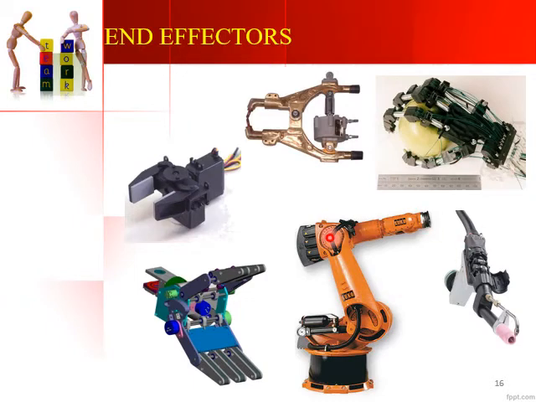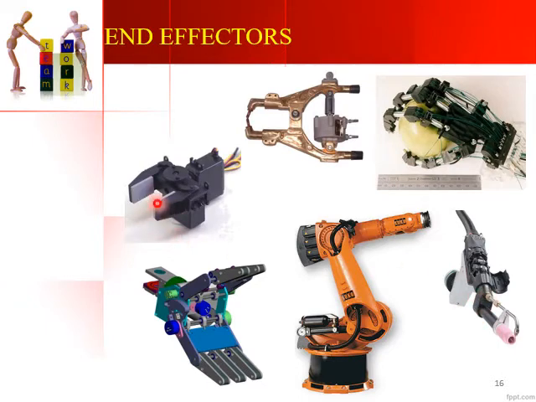This is the actual manipulator body of a robot, and this portion is the wrist portion of the robot where you attach the end effector. This is a welding gun. If this welding gun is attached to the end of this robot, it becomes a welding robot. So this welding gun can be considered a tool.